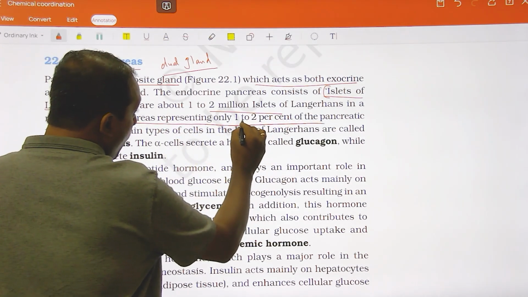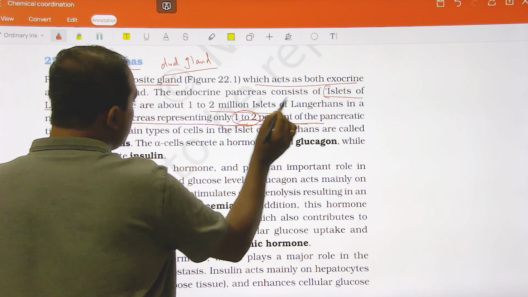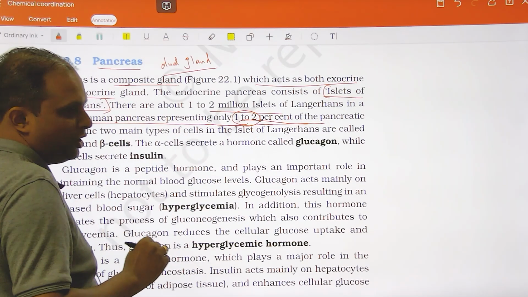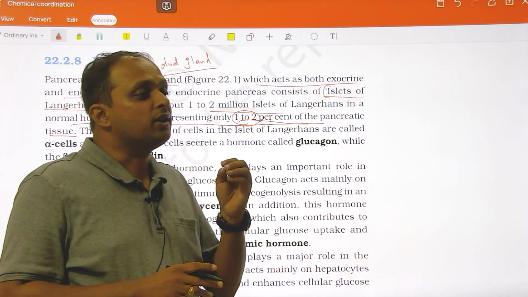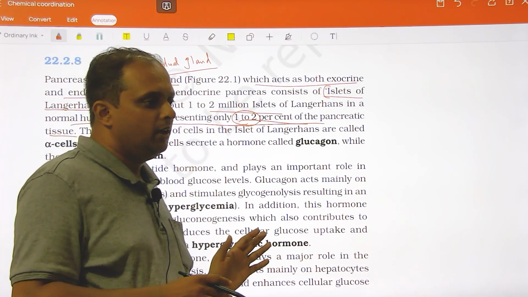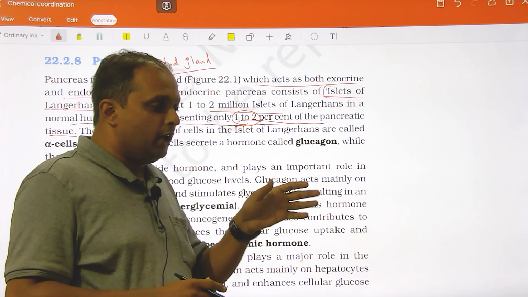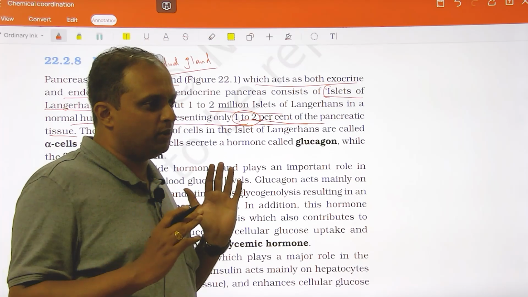See here, it is not even 5%, it is just 1 to 2% of the pancreatic tissue. The remaining everything is occupied by the exocrine part. When you see some value, you have to note it. When you see some example, you have to note it. When you see some exception, you have to note it. That is how you have to view the NCERT book critically.